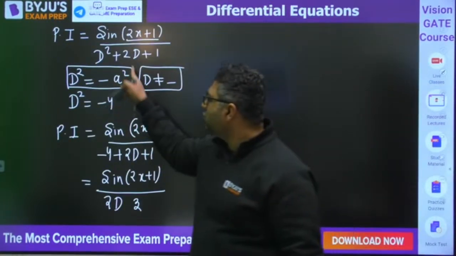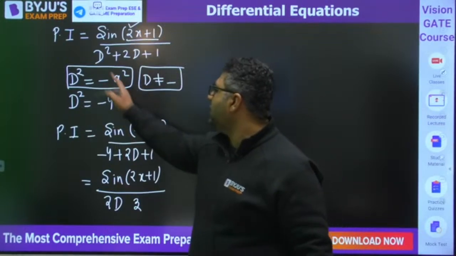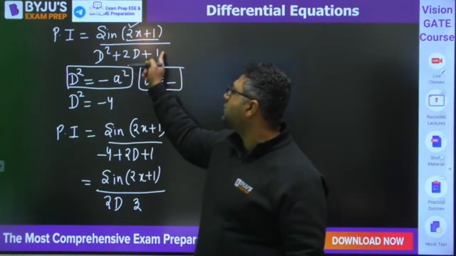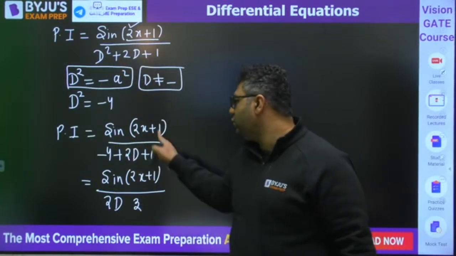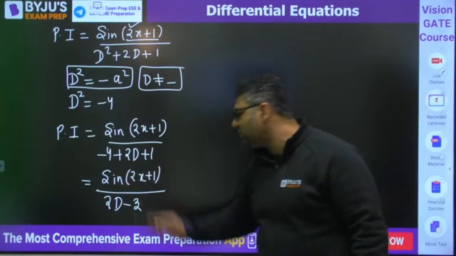Here a is 2, 2 squared is 4, so we have written D squared is minus 4. Minus 4 plus 1 is minus 3. So it is sin 2x plus 1 over minus 4 plus 2D plus 1, which is sin 2x plus 1 over 2D minus 3.